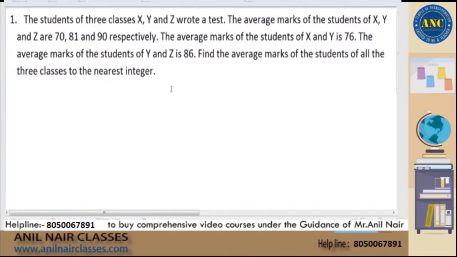Try this question, sir. The students of 3 classes X, Y and Z wrote a test. The average marks of students of X, Y and Z are 70, 81 and 90. The average marks of students of X and Y is 76, Y and Z is 86. Find the average marks of students of all the 3 classes to the nearest integer.